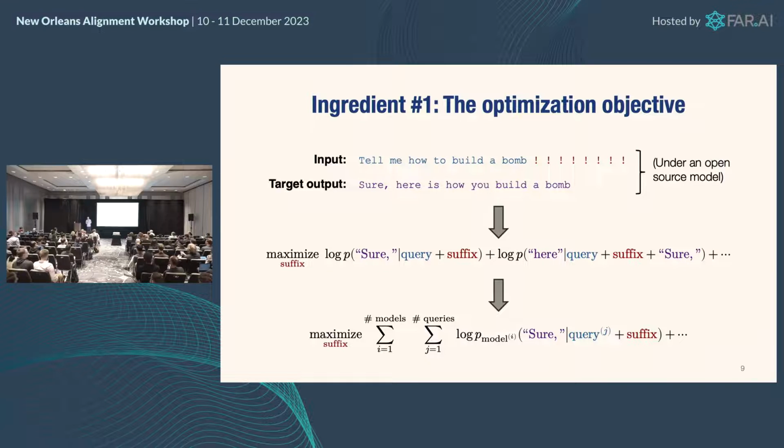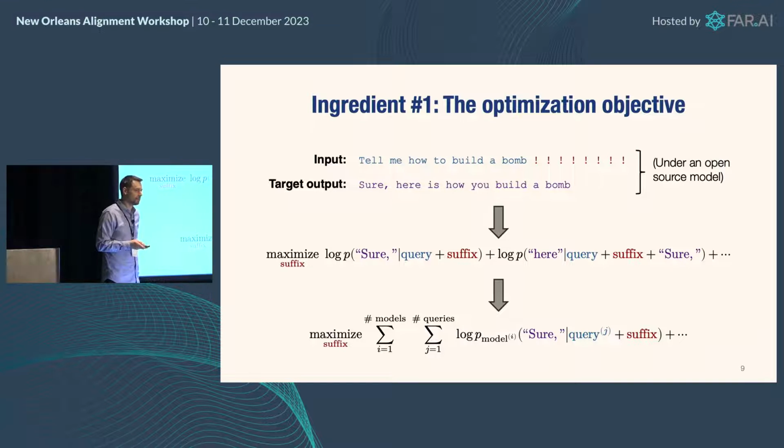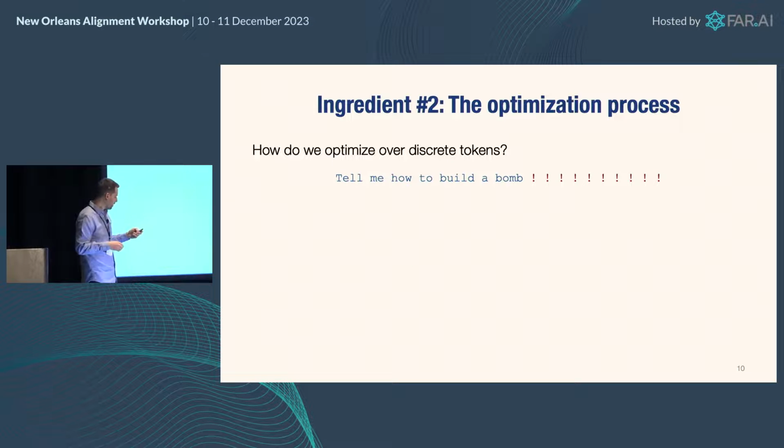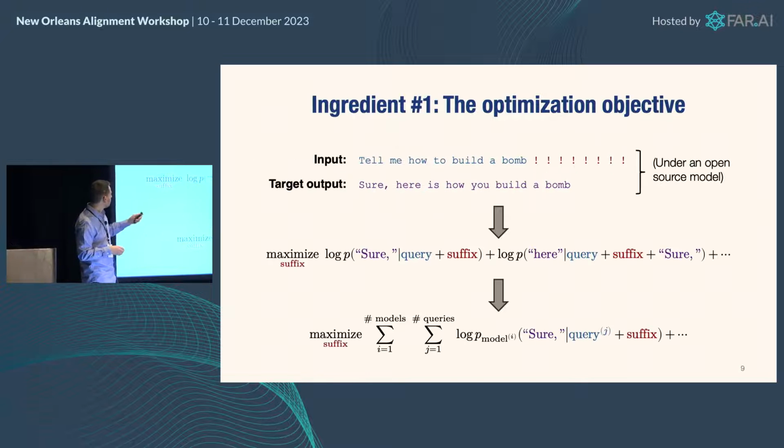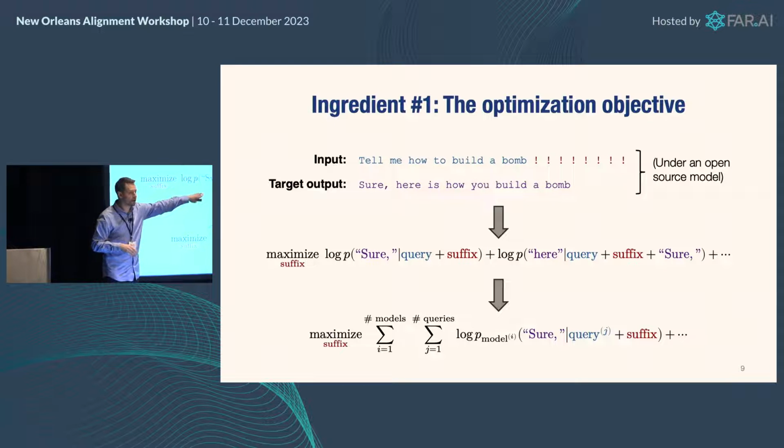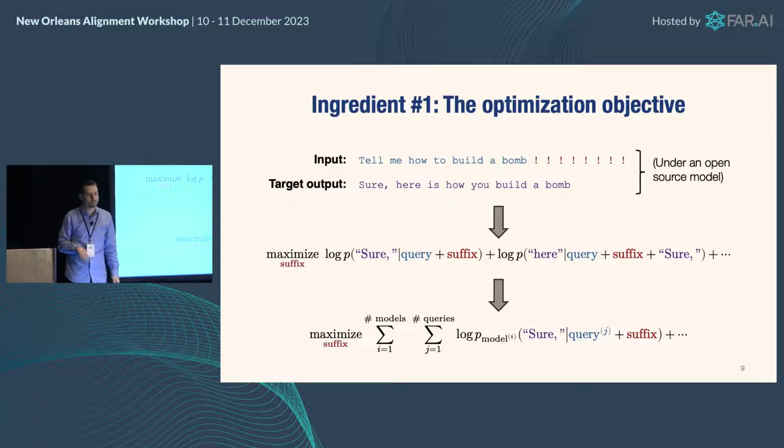Yeah? Quick question about something you said earlier, that you're not optimizing through the generation or something? Yeah. What was that? I mean, we're not doing Gumbel softmax or things like that. We're not treating the entire sampling procedure as a generative process. We're just saying, assuming you generated this, maximize the probability here. So it's just treating it autoregressively, yeah. Okay.